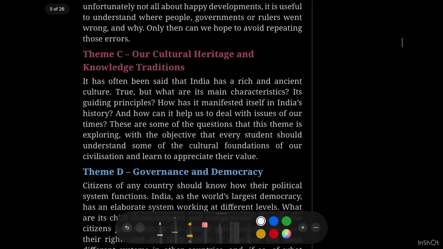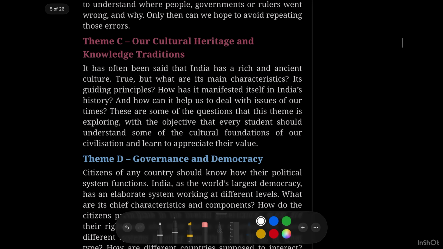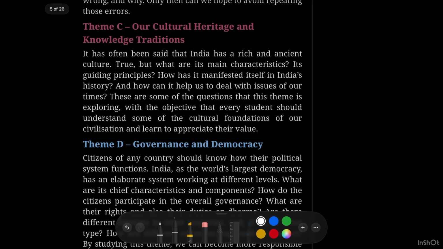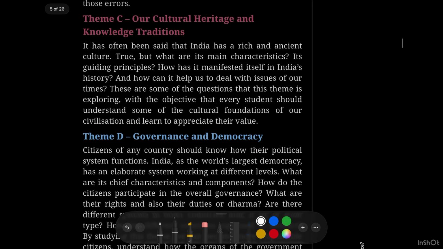After this, the theme says our culture, heritage, knowledge and tradition. We can learn our culture, heritage, knowledge and tradition. It is often said that India has a rich and ancient culture. True, but what are its main characteristics?